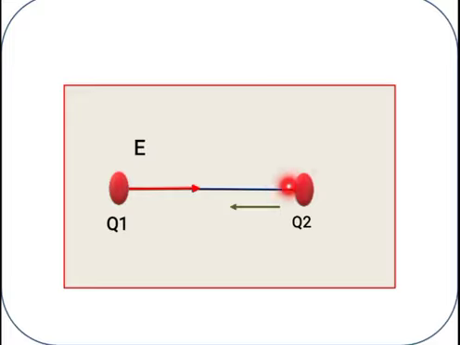The green arrow shows the direction of work done, and the red arrow shows the direction of the electric field. When we compare these two, the electric field and the work done are opposite in direction.